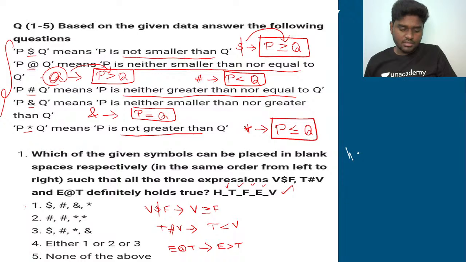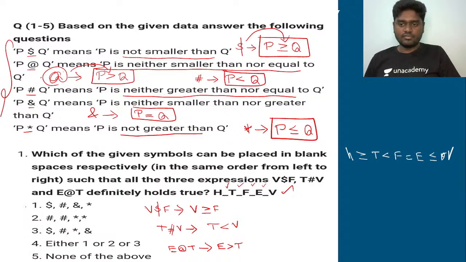What does dollar correspond to here? Dollar corresponds to greater than or equal to T. And then this one, hashtag, corresponds to less than, right? Lesser than F, and then the third option, & corresponds to equal to E, and then the fourth option, asterisk corresponds to less than or equal to F, not less than or equal to F, less than or equal to B. So guys, now listen very carefully.